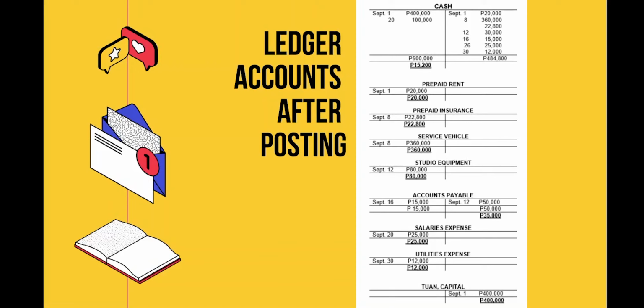This is the normal balance of an asset. On the other hand, if the sum of its credits is greater, that account has a credit balance. For example, the accounts payable with total credits of 50,000, which is greater than the debit balance of 15,000. Therefore, accounts payable has a credit balance, which is the normal balance of a liability.